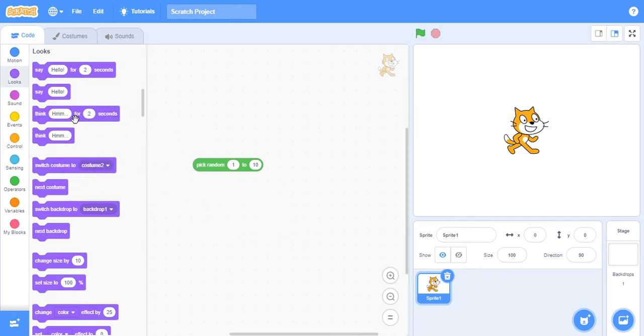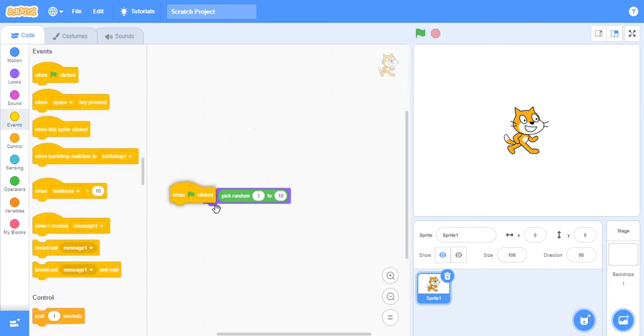So you can do this. Pick a number from 1 to 10, and then when you click this, it will say a random number every time you click this.